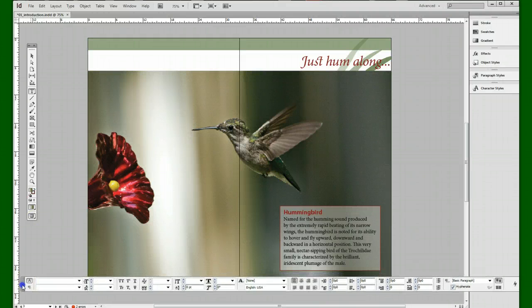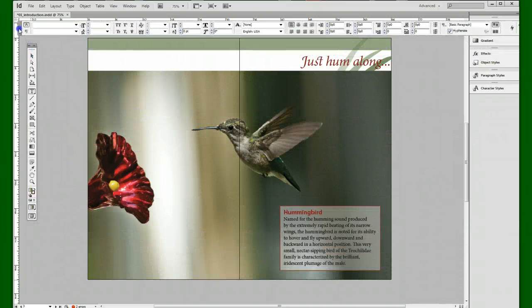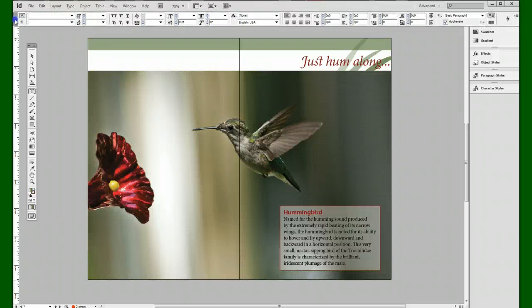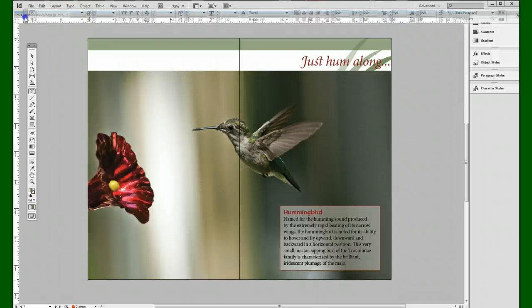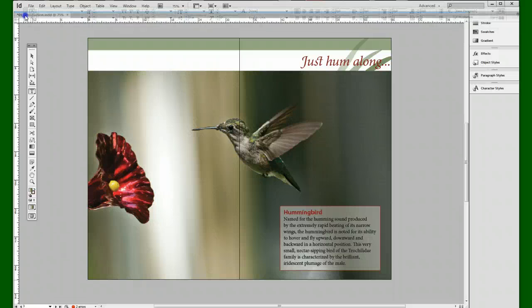To dock the control panel again, drag the vertical bar on the left side back to the top of the window just beneath the application bar. A blue line indicates where the panel is going to be docked when you release the mouse button.